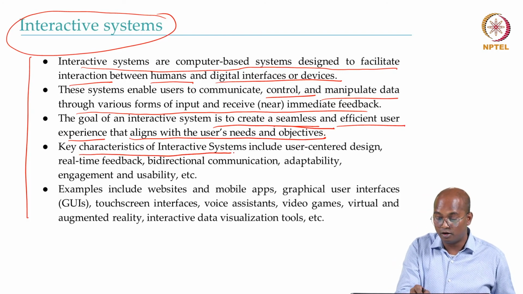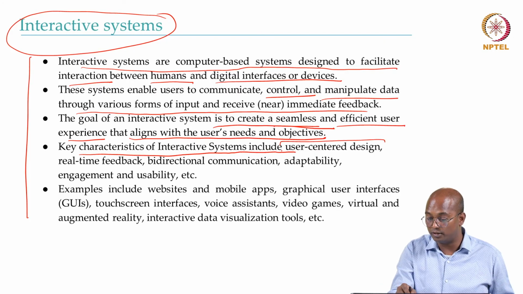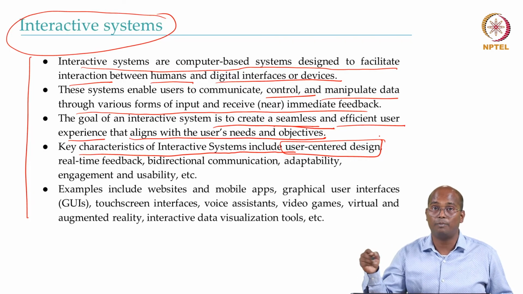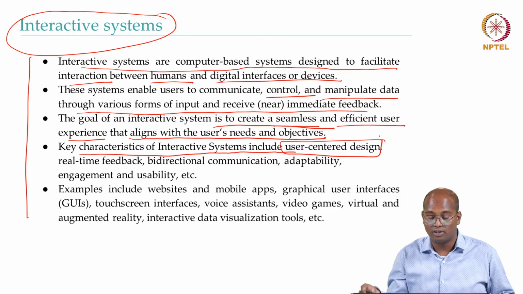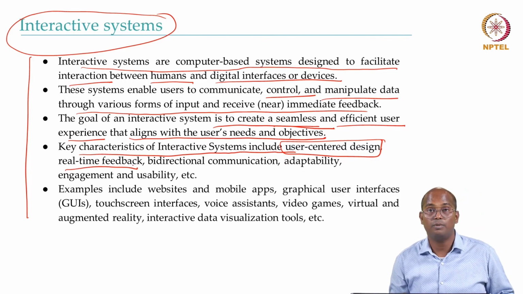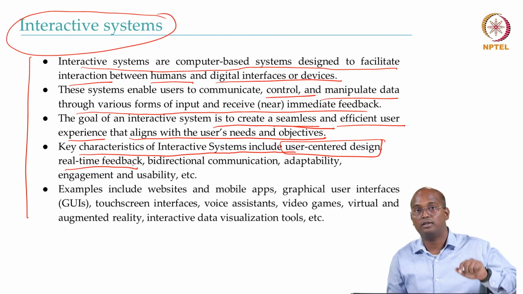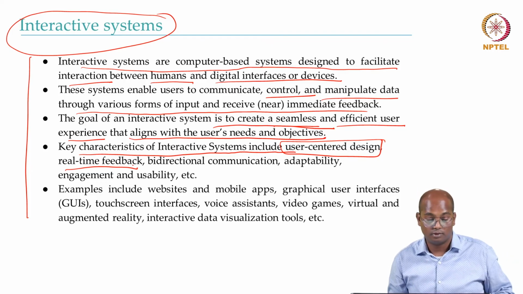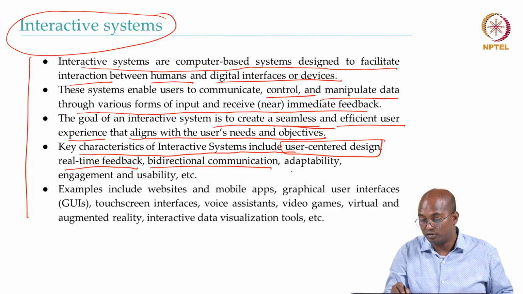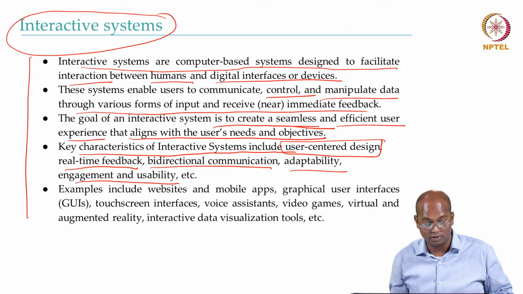So the key characteristics of an interactive system include user centered design. You need to keep the human, the user, in the center. You need to consider the limitation, capability, understanding, and constraint while building the solution. You need to provide real time feedback. Giving real time feedback helps the user understand something is happening. So for example, when you start booking a Tatkal ticket, as I mentioned, it shows that it is progressing, your ticket is in, please wait. Bidirectional communication, adaptability, engagement, usability, etc.